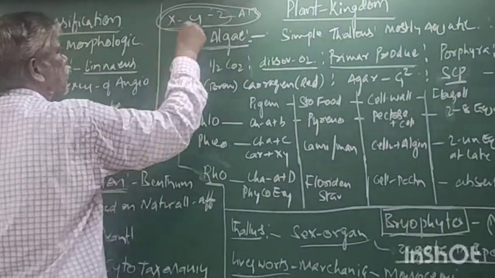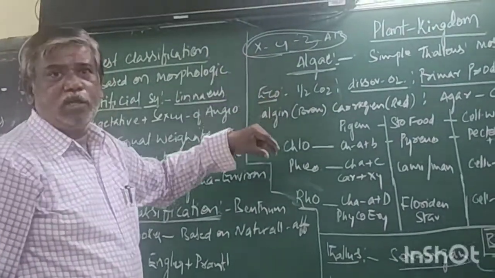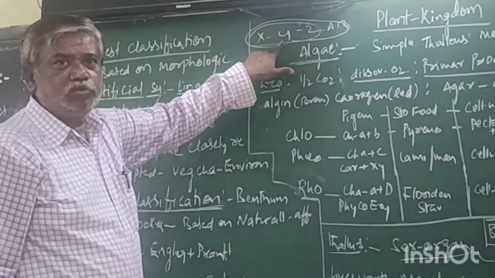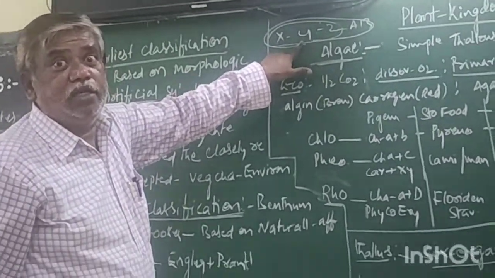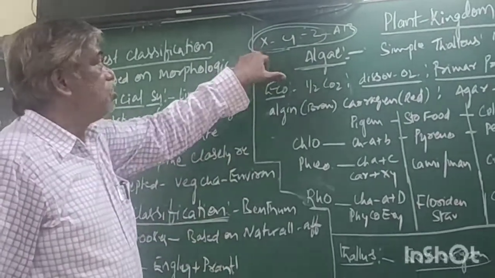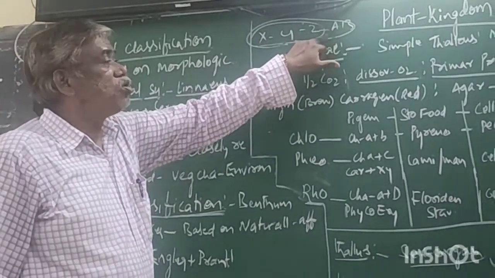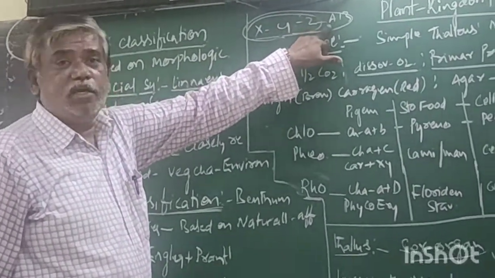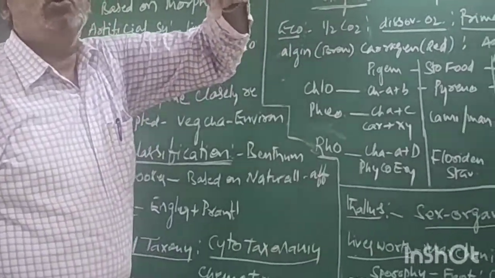Suppose X, Y, Z, A, B: five organisms. Among these five organisms, X and Y show a close relationship in 50 characters. Hence, they belong to one taxon. Z and A are the organisms which show a relationship in 20 characters.